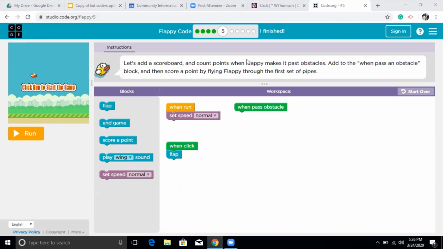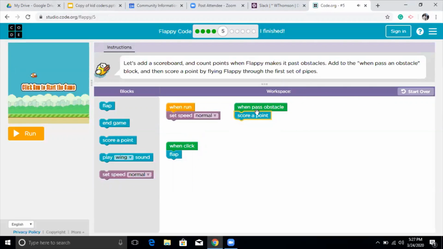Okay, so we are on number 5 now. We are on puzzle number 5. And let's see what puzzle number 5 has for us. So puzzle number 5 has a different new code this time, and it says when pass obstacle. And if you are in the block column, you will see there are new blocks here. There's another block which I haven't seen before. It says score a point. I'm sorry. And when you hover your mouse, it will show you that this says add 1 to the current player score. So you're going to take this and click it here.